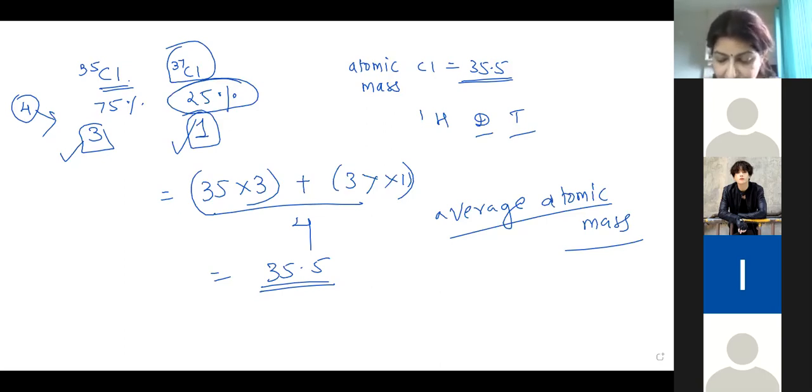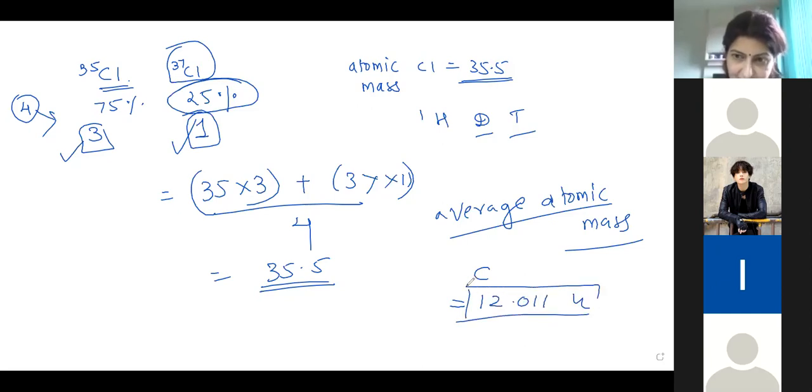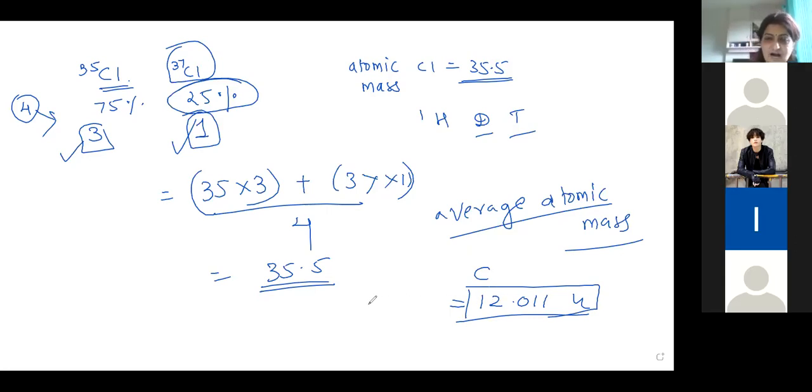We calculate it by taking the percentage, and it comes to 12.011. So when we write the average atomic mass of carbon, we never write 12, we write 12.011 u, because we have taken into consideration isotope 13 and isotope 14. Are you understanding this part?